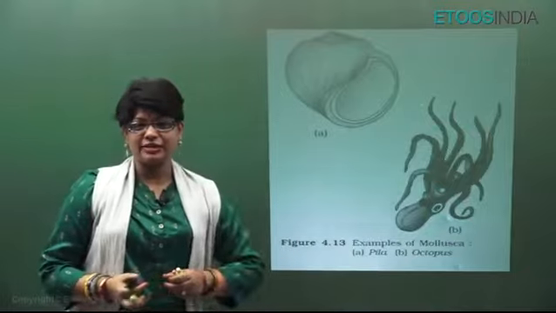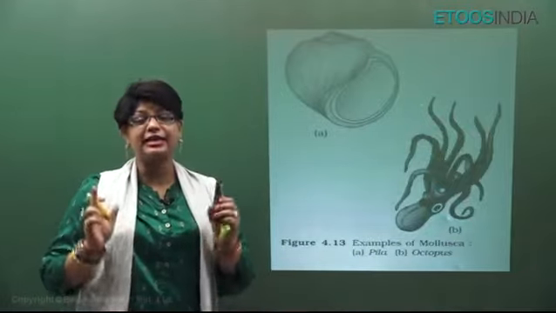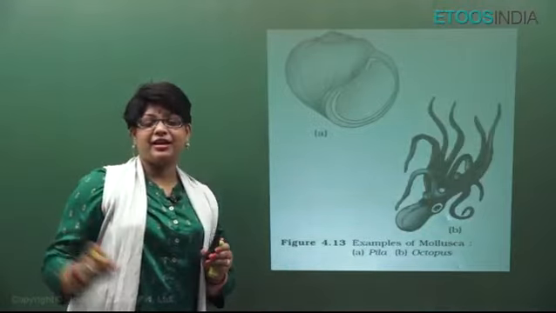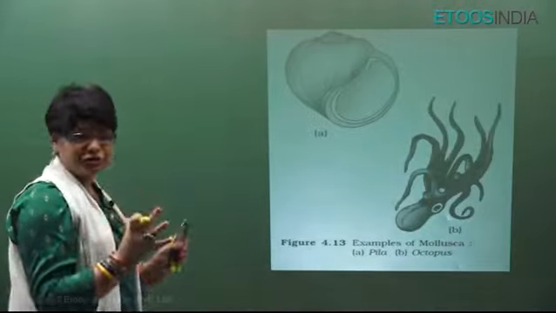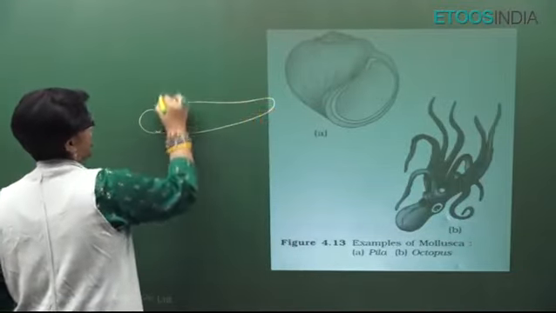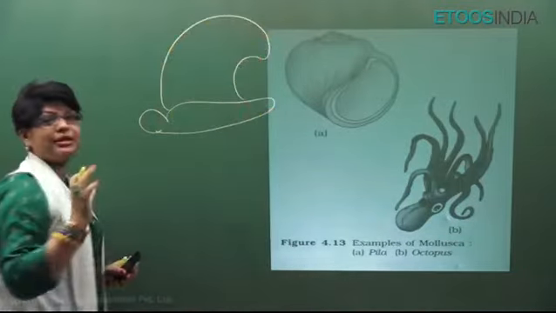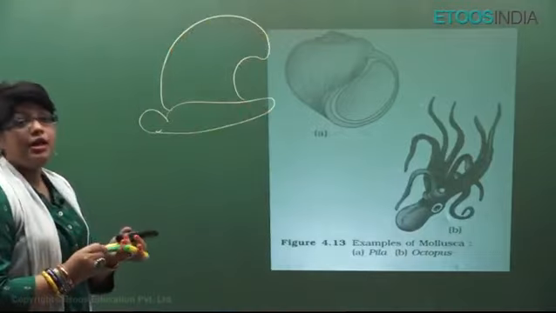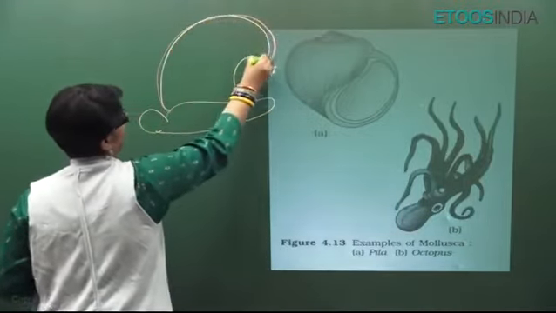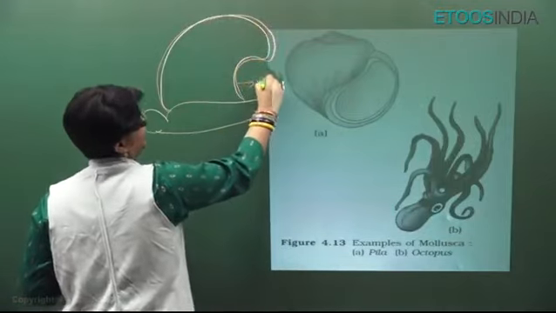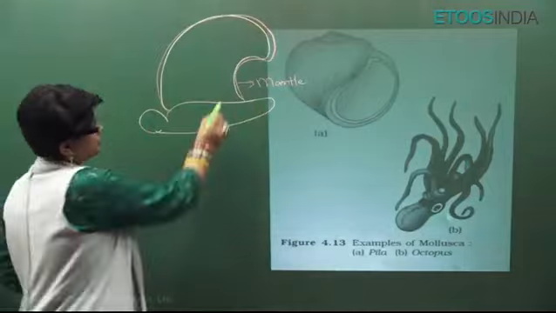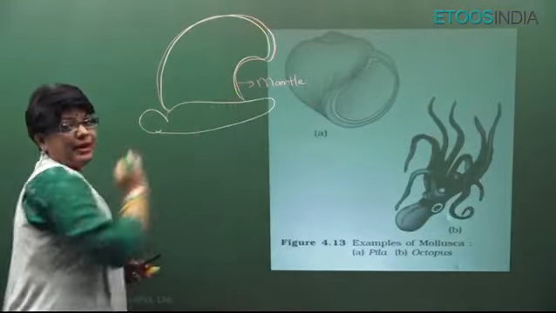Now this is the next phylum, which is Mollusca. This is the second largest phylum. They are mostly soft bodied. Their body is divided into 3 parts. They have a head, then a muscular foot and a visceral hump in which all the organs are present. Now this visceral hump is surrounded by a layer of spongy skin layer. This is called mantle layer, and this is the unique character of this phylum. Now the space between visceral hump and mantle is mantle cavity.